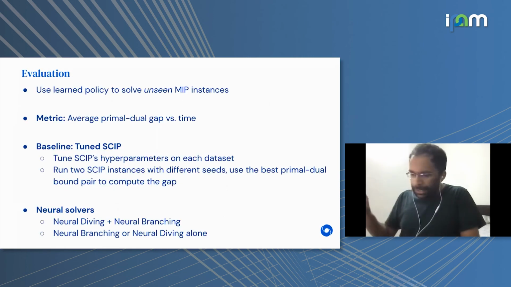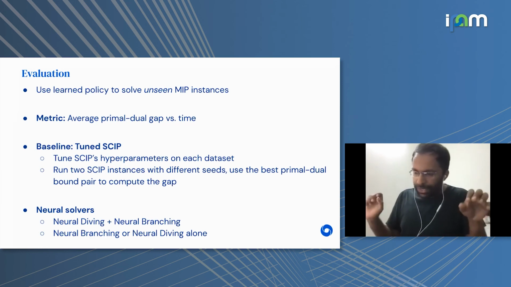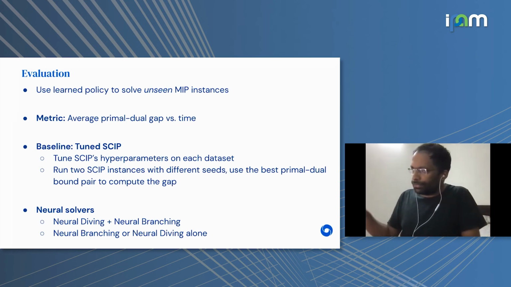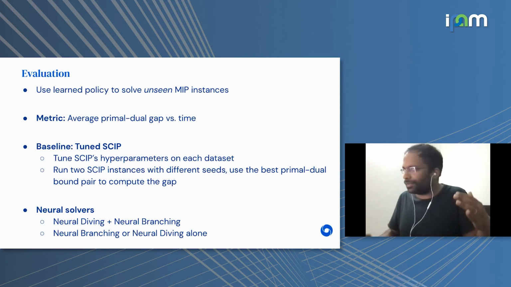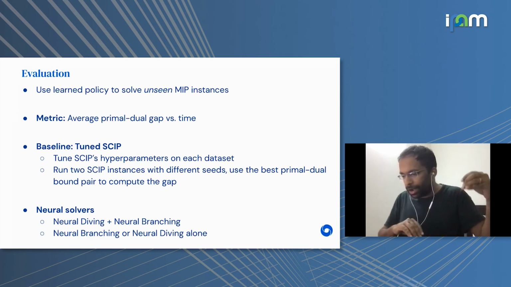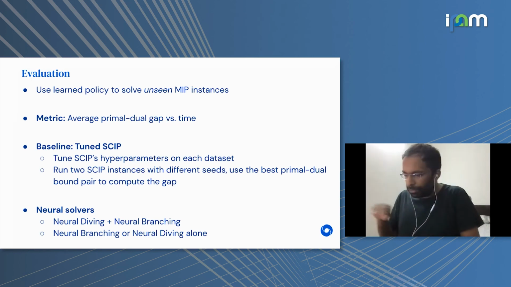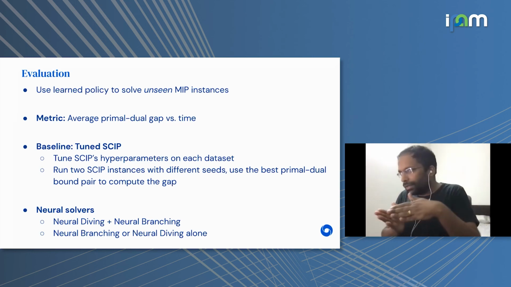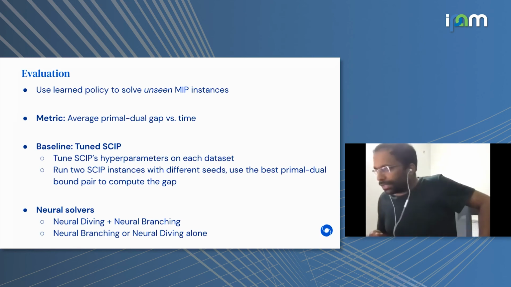Okay, so we train separate models on each of the data sets. And then the way we evaluate them is by running them on unseen instances for each of the data sets, so we are testing for generalization. The metric we use is what's called the primal dual gap. We average that across all the test set instances and plot them as a function of running time. Basically, the primal dual gap evaluates how close the best known upper and lower bounds are at any given point in time of the optimization. And we want to reduce that gap as quickly as possible as a function of time.